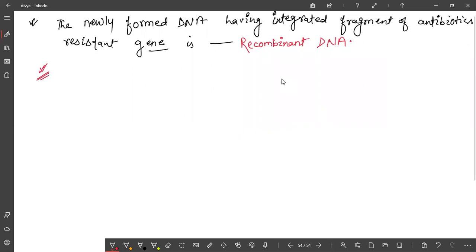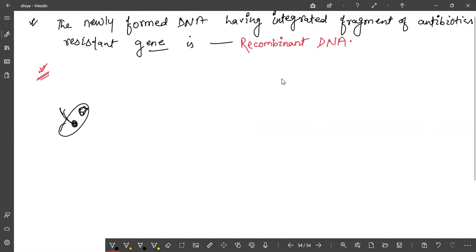Next, whatever I have written, I will explain with the help of a diagram. We will define plasmid later also. Simply, suppose this is a bacterium, and this is the genetic material of the bacterium, the chromosomal DNA, and there is one more double-stranded extra-chromosomal DNA.